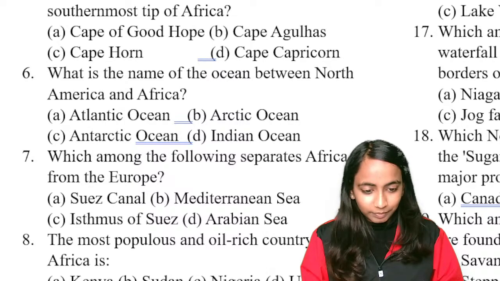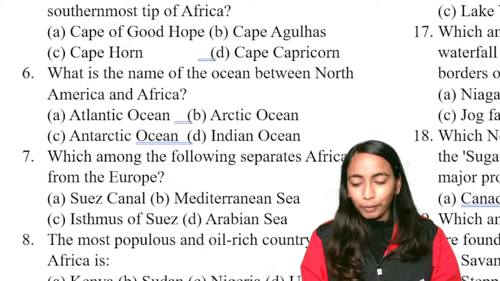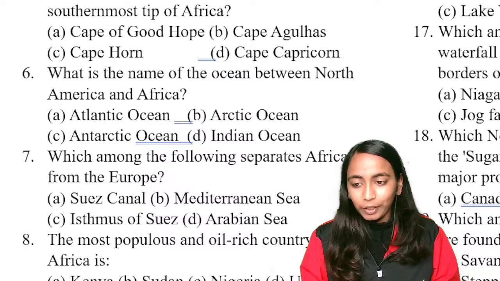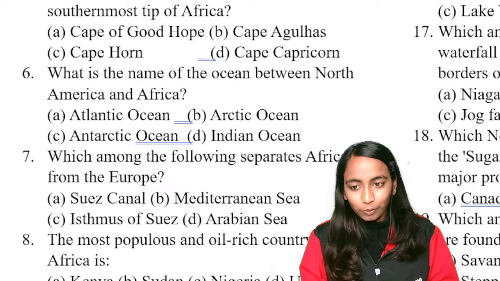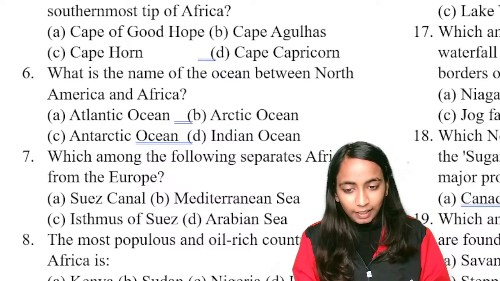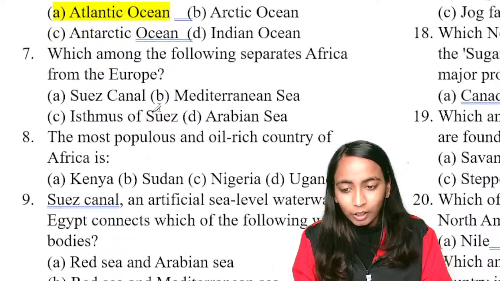Got the answer? Okay. Provide your answers, everyone, for question number 6. Name of the ocean between North America and Africa. Arctic Ocean नहीं होगा. Ayush, Arctic Ocean is incorrect. Good. Sunita is right over here. What will be the correct answer for question? The right answer we will have is Atlantic Ocean. Okay, the ocean is called Atlantic Ocean.